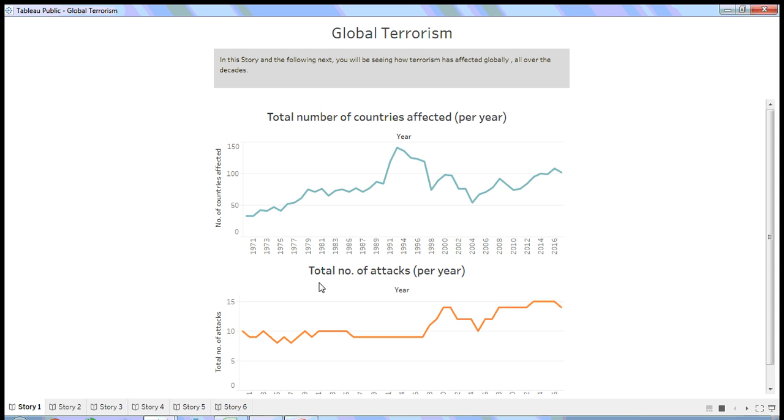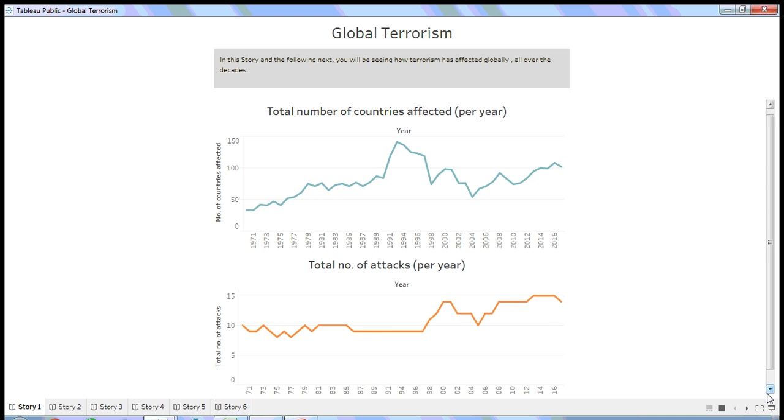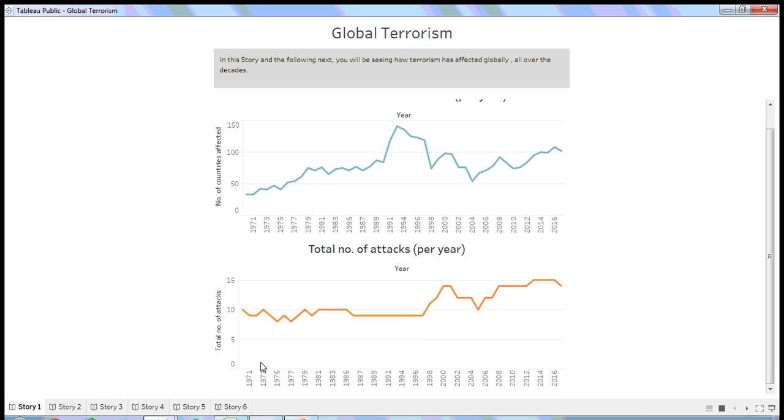Next, moving to the total number of attacks which take place per year. These lines tell us the total number of attacks in their respective years, and the minimum is 8 attacks, which took place in 1975, and the maximum is 15 attacks, which took place in 2014, and 2015 as well.